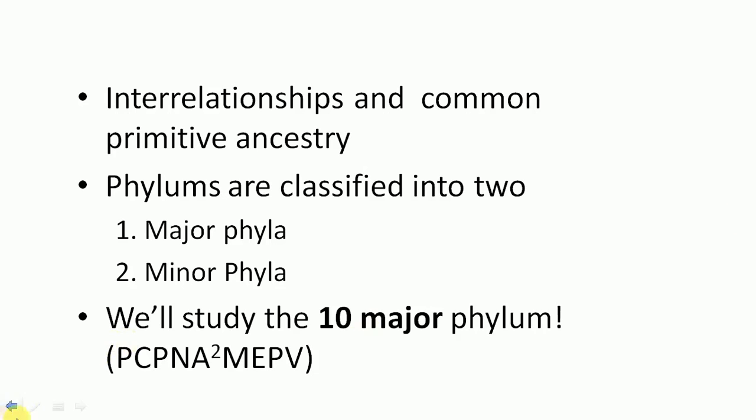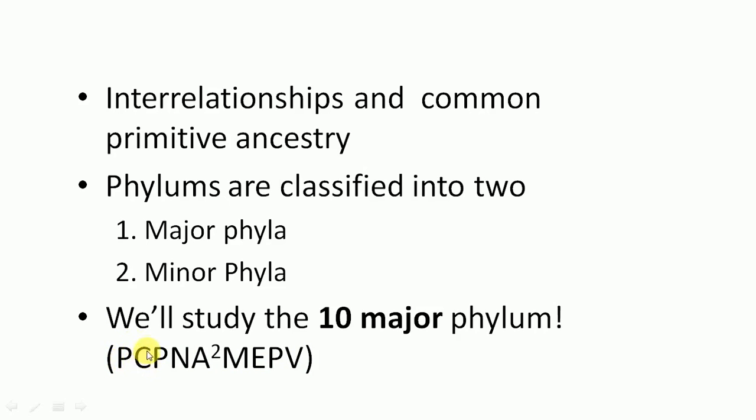Here I give some formula for the 10 major phyla. Which are the 10 major phyla? In Protista we learn about one animal group, the unicellular eukaryotic animals, known as protozoans.